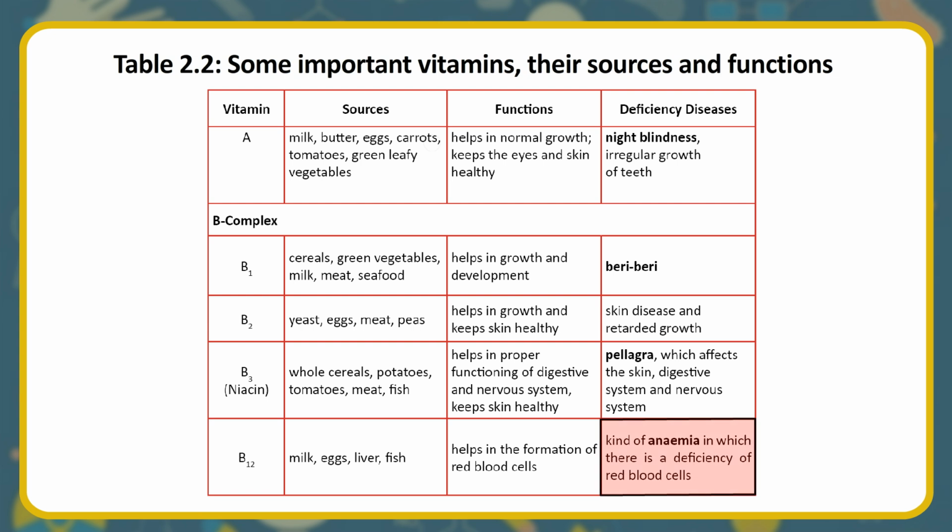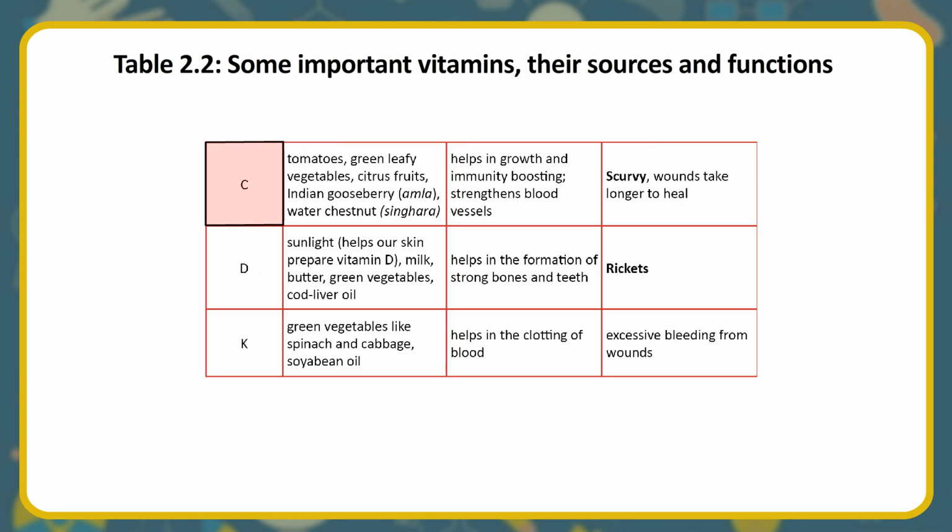A kind of anemia in which there is a deficiency of red blood cells. C. Tomatoes, green leafy vegetables, citrus fruits, Indian gooseberry, amla, water chestnut, singhara. Helps in growth and immunity boosting, strengthens blood vessels. Scurvy, wounds take longer to heal.